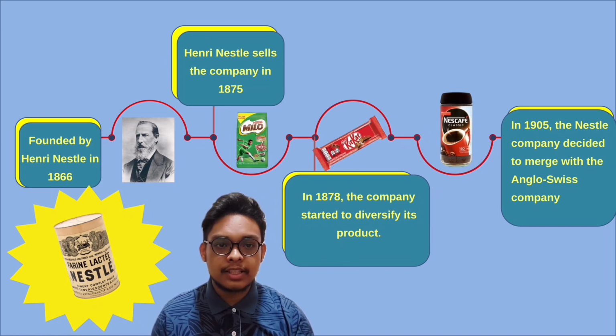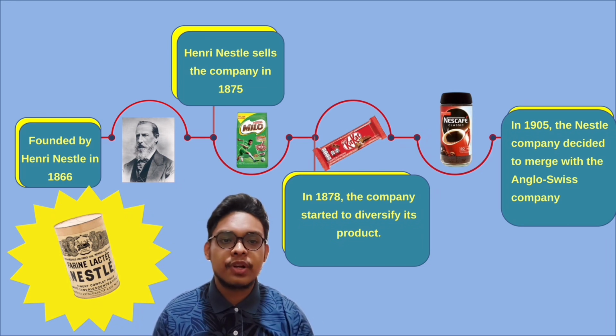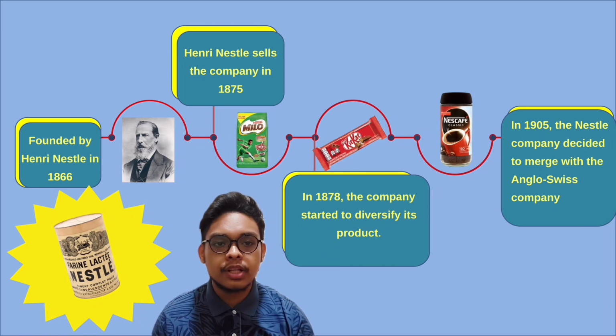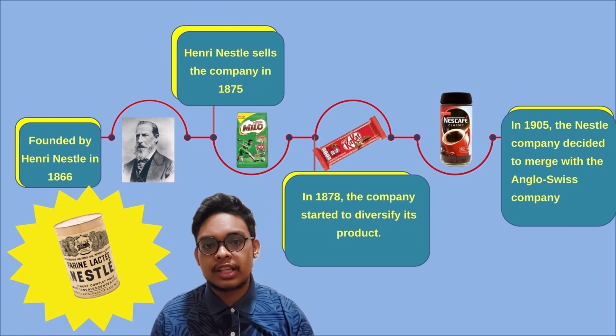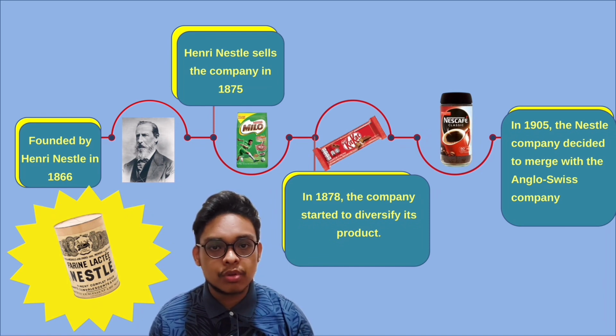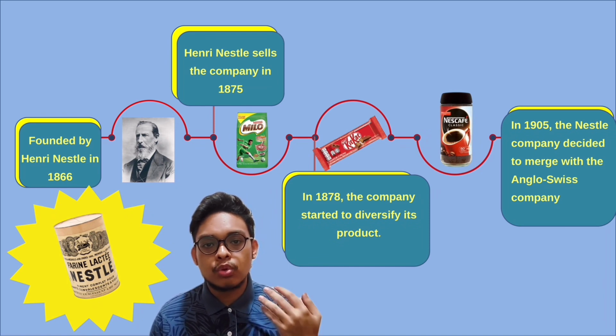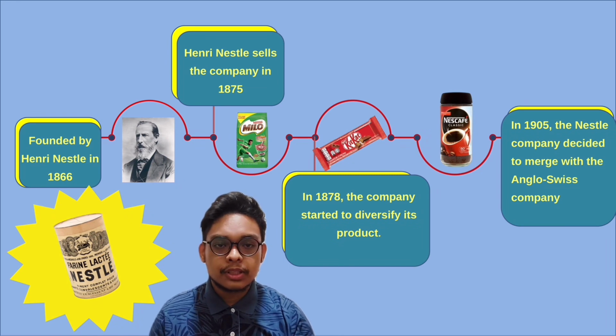And in 1878, the company decided to diversify their product by producing infant cereals and condensed milk. The diversification process was due to immense pressure from its main competitor, the Anglo-Swiss company. The diversification process also forced them to establish across the globe.